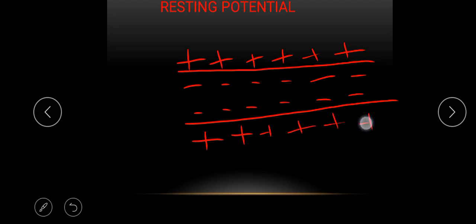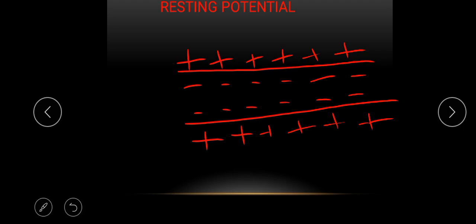Now, looking at this, that means the neuron is usually electrically neutral, because when you look inside the cell, there are negatively charged ions, and outside it we have positively charged ions.